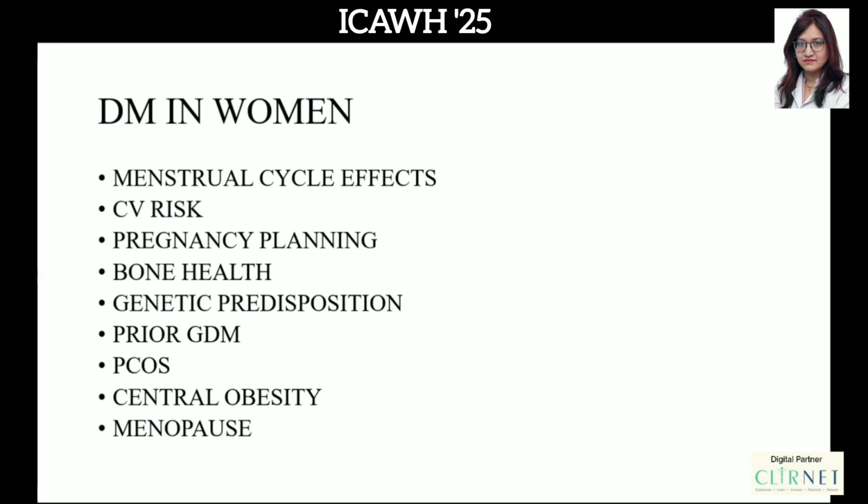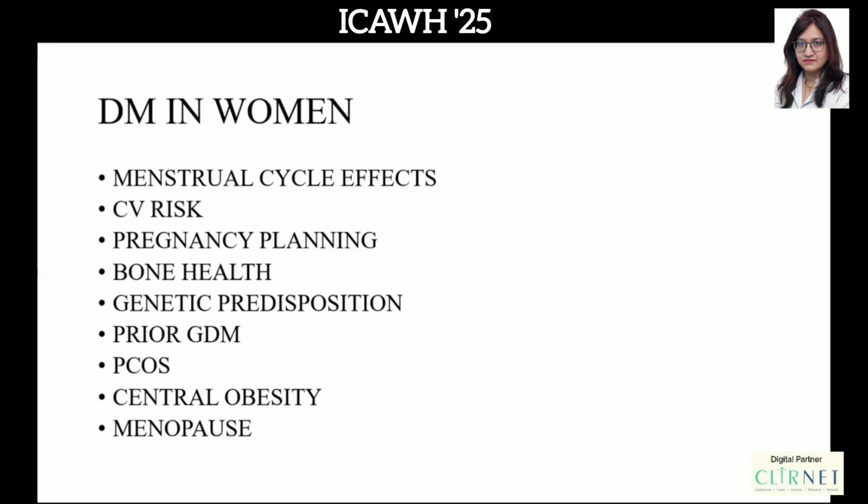Secondly is the CV risk, which we'll be discussing in detail. Pregnancy: it's very important that the HbA1c levels should be kept in control. They should be less than 6.5, and pre-pregnancy, pre-conceptional counseling is to be done for every patient so that they can have a better childbirth outcome.